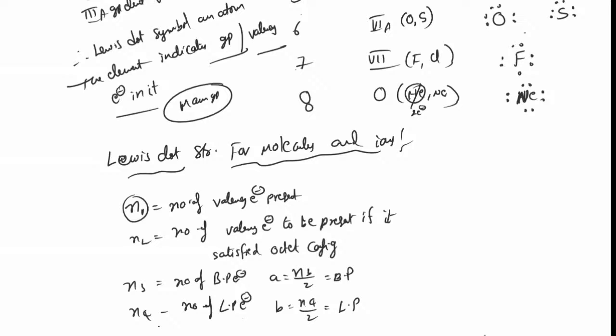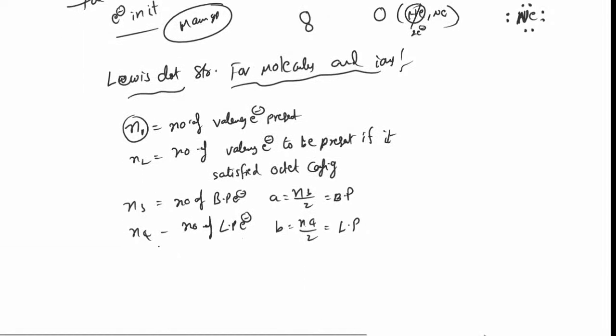These are the points you calculated previously. Am I told like this? Okay. How to calculate this? N2 value is number of hydrogens into 2 plus number of other atoms into 8. Okay.